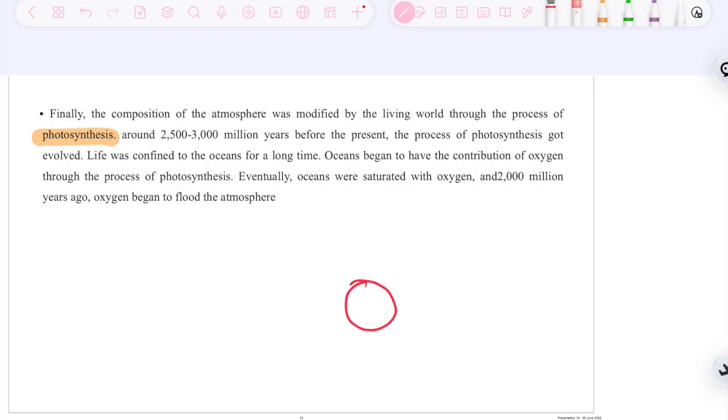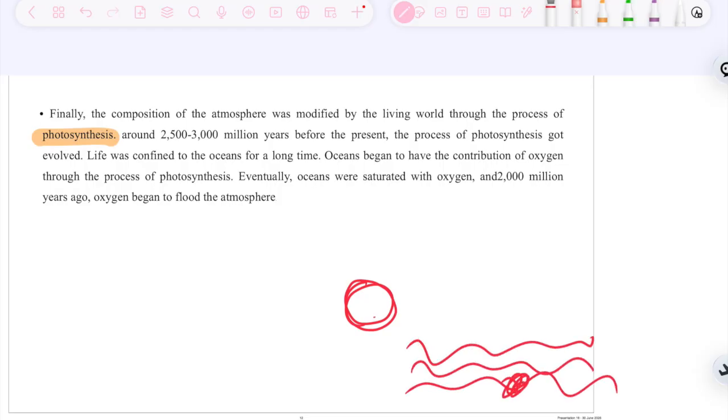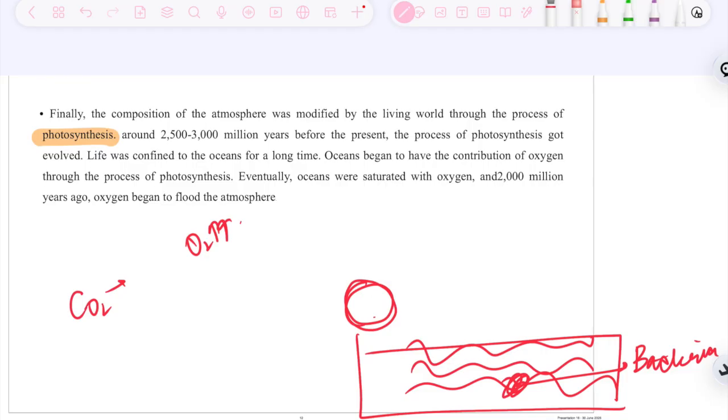For example, this is the Earth, and this is the ocean. Now in this ocean, certain types of bacteria are present. What are these bacteria doing? They are doing photosynthesis. They took CO2 and released O2. So when this whole portion of ocean was O2 saturated, this oxygen got released into the atmosphere, and that is how oxygen got into the atmosphere.